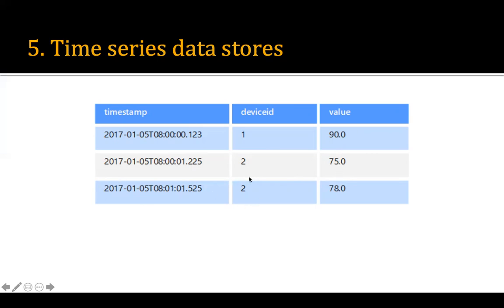At this timestamp, the device ID is this, and the value generated is this. So it is used for data which is generated periodically, or which may be generated based on some event, and whatever it is, it will attach the timestamp with the data.